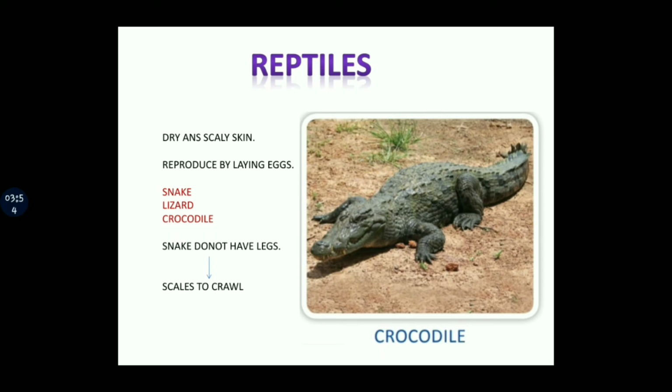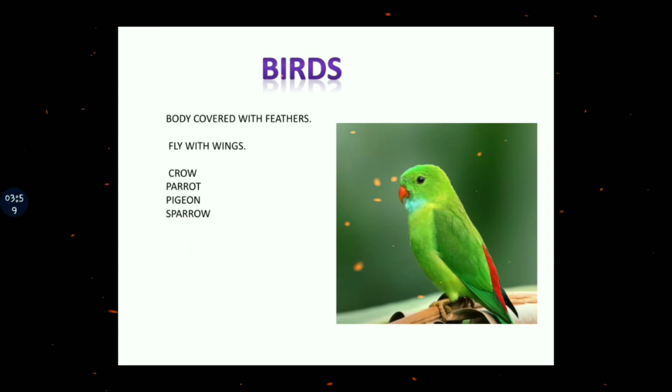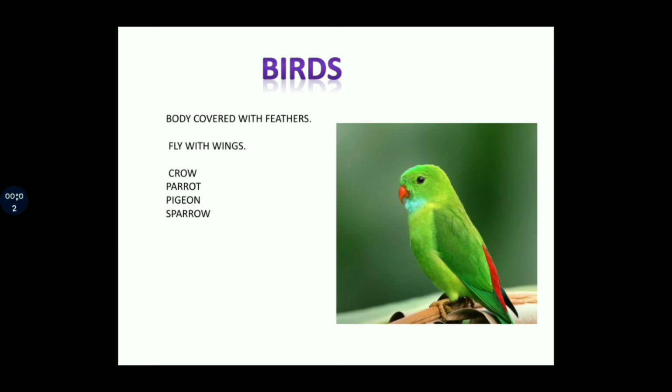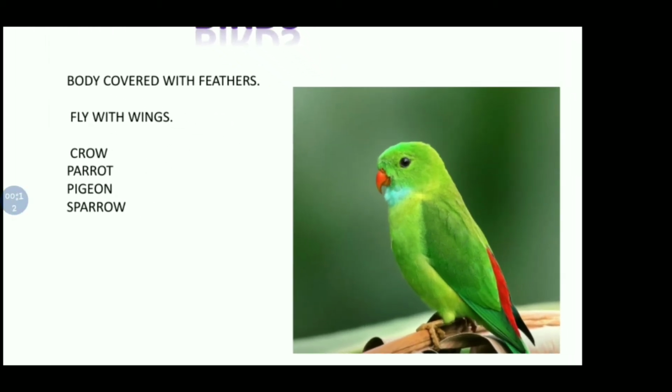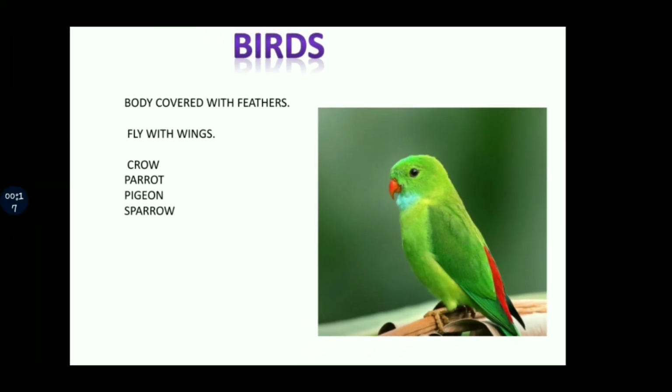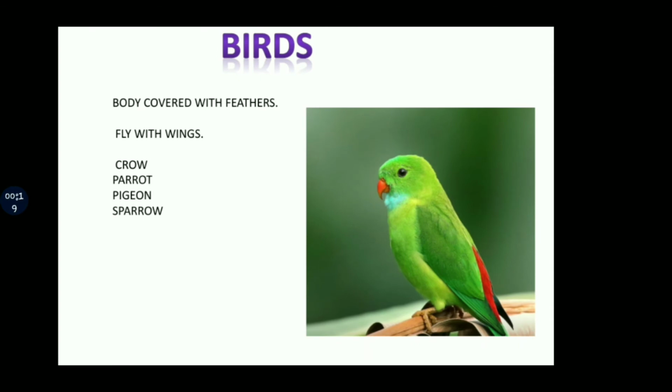Let's move on to the next one. That is birds. Birds have bodies that are covered with feathers. You can see this beautiful parrot. Its body is covered with feathers. Birds fly with the help of their wings. Some examples are crow, parrot, pigeon, sparrow.